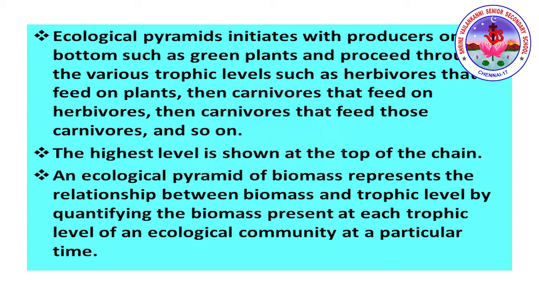pyramid. An ecological pyramid of biomass represents the relationship between biomass and the trophic level by quantifying the biomass present at each trophic level of an ecological community at a particular time. So what is this ecological pyramid of biomass? Yes, the relationship between the biomass and the trophic level is known as the ecological pyramid of biomass.